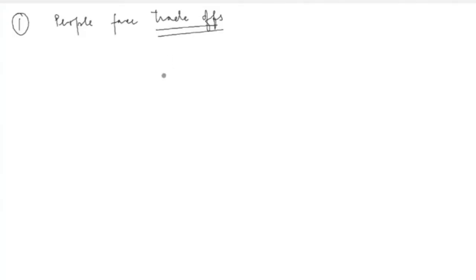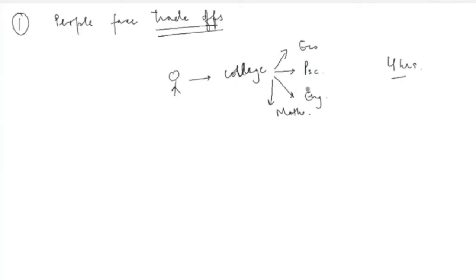For example, suppose there is a student who, after completing school, decides to go to a college, which you are in college, and let's say you have certain subjects to handle at the same time. So say you have economics, you have psychology, you have English, and maybe you have maths. Now, a student has a certain fixed number of hours in a day that he wants to dedicate to studying, let's say 4 hours in a day. Now here the student has to decide how he is going to allocate these 4 hours to the following subjects that he has to cover in a given day.